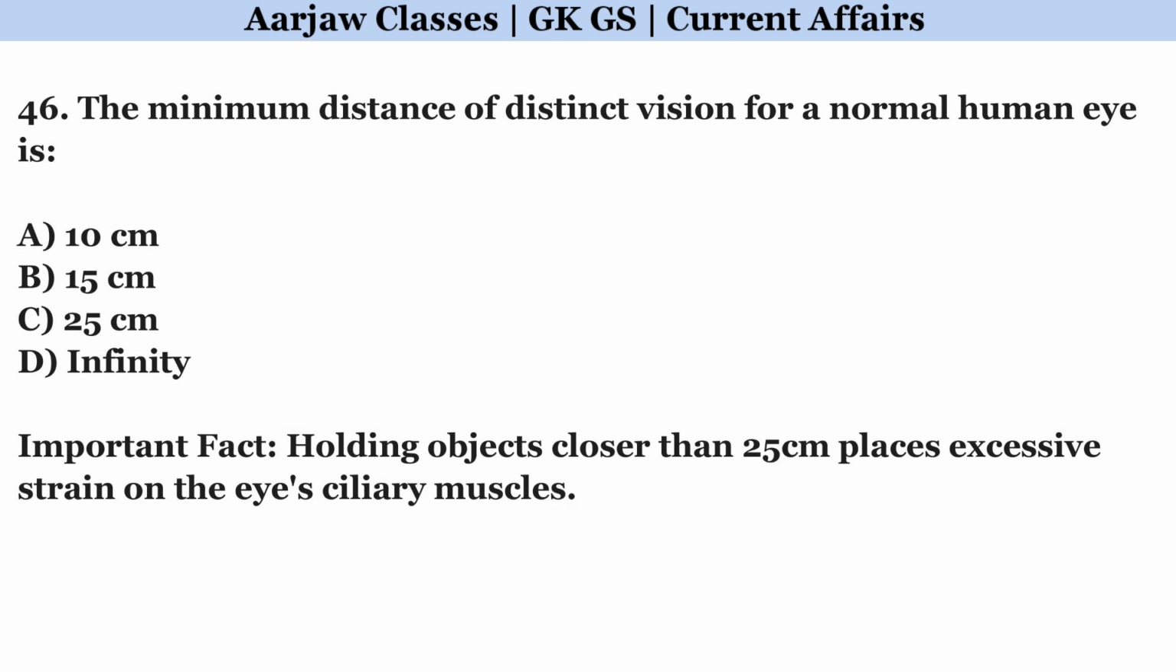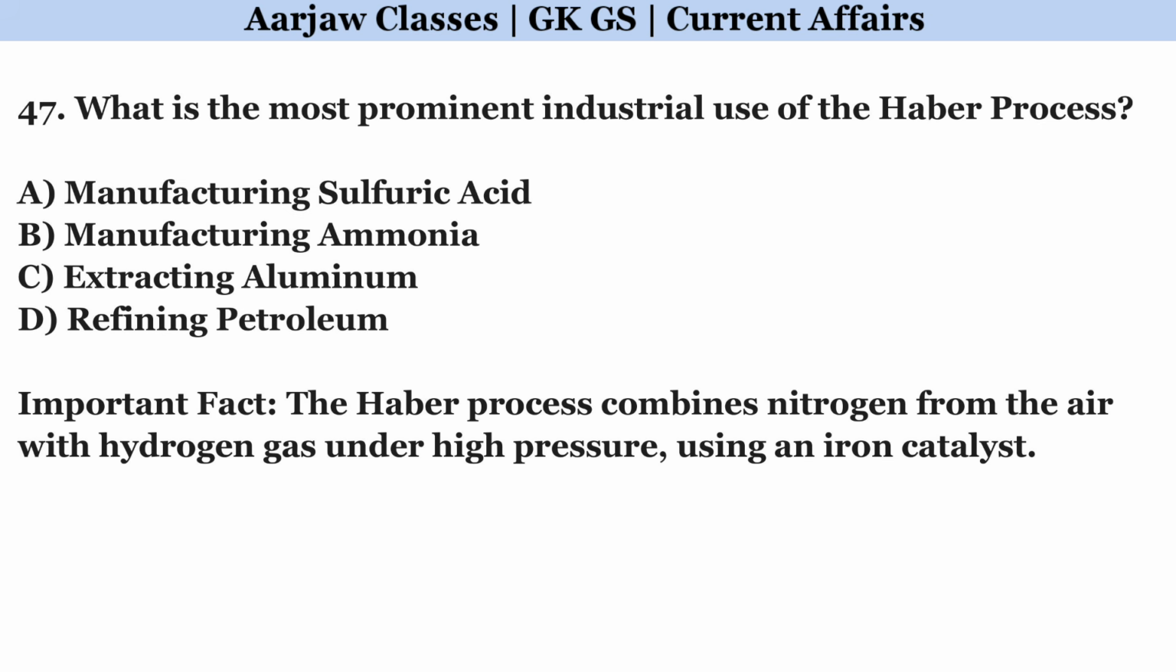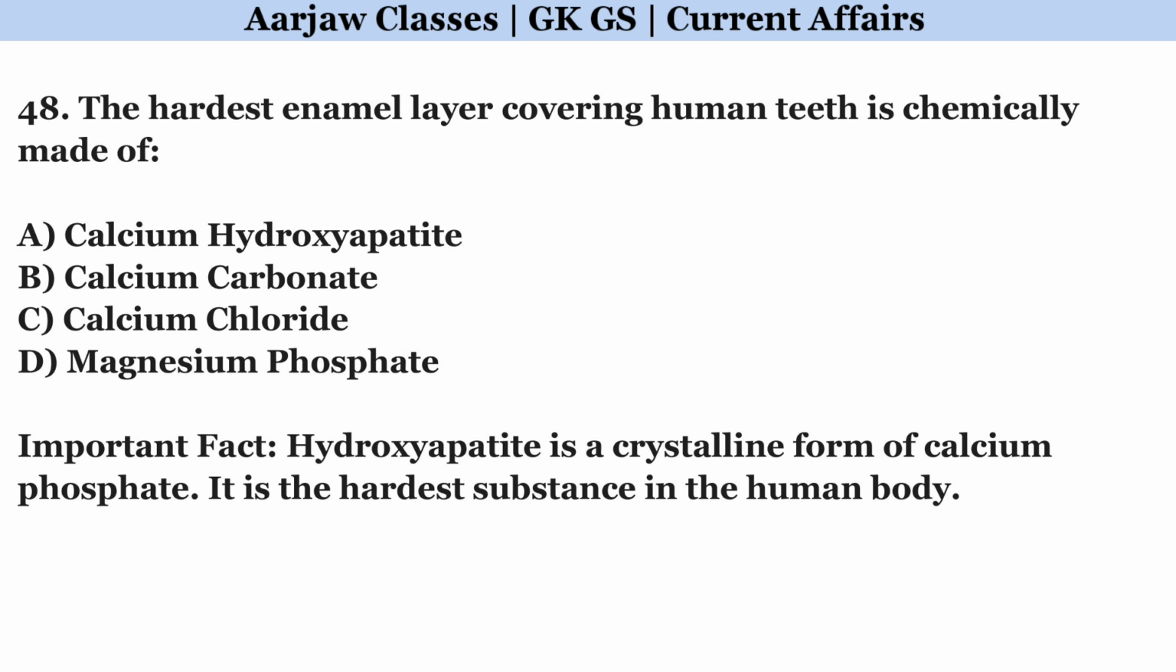The minimum distance of distinct vision for a normal human eye is. Correct option is C. 25 centimeters. What is the most prominent industrial use of the Haber process? Correct option is B. Manufacturing ammonia. The hardest enamel layer covering human teeth is chemically made of. Correct option is A. Calcium hydroxyapatite.